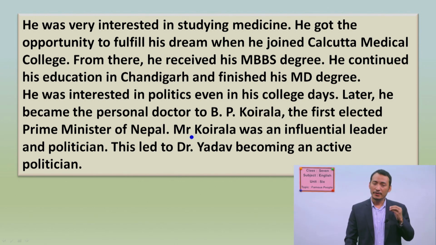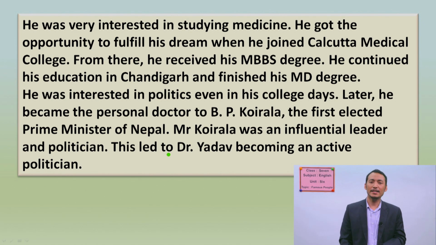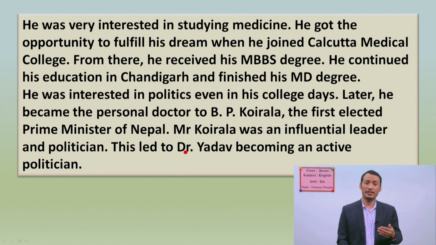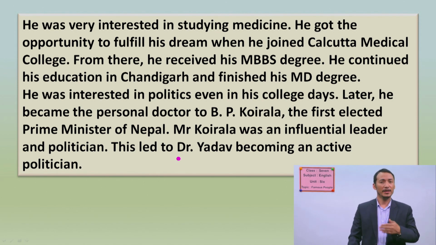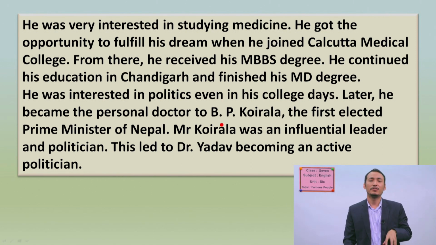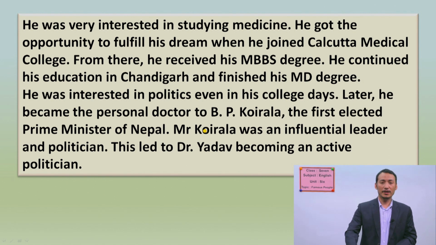When he became the personal doctor to B.P. Koirala, it led him to become an active politician. Right, students? How did he become an active politician? By getting in touch with B.P. Koirala. As he became the personal doctor, he got the chance. Okay, another one.